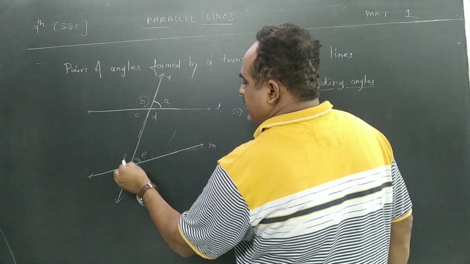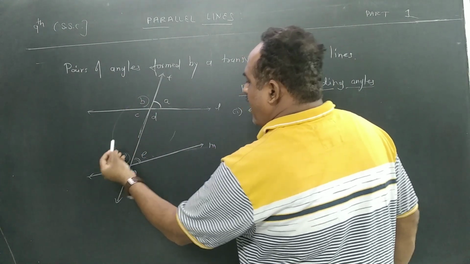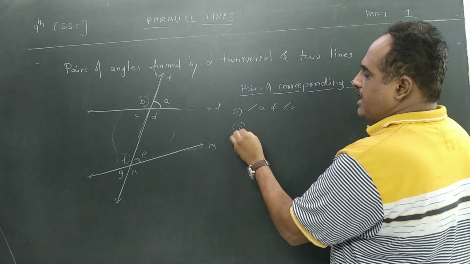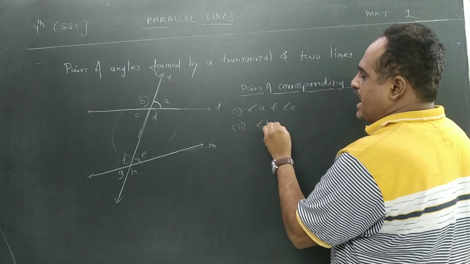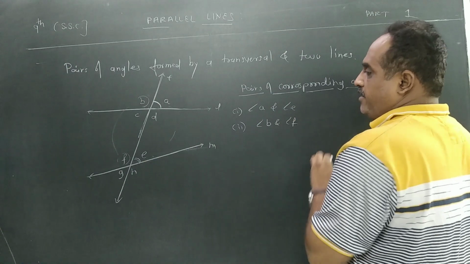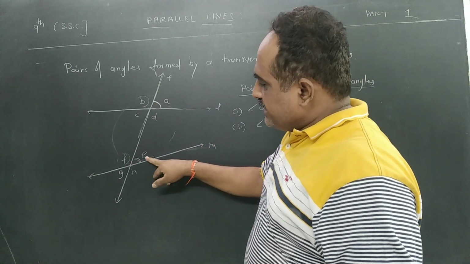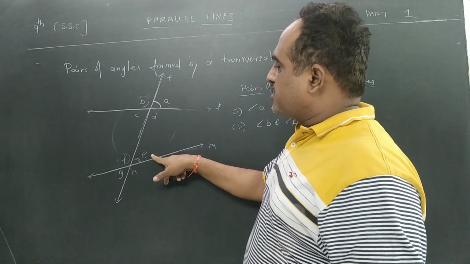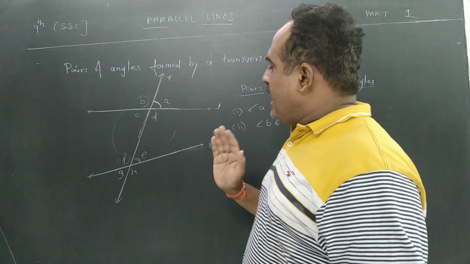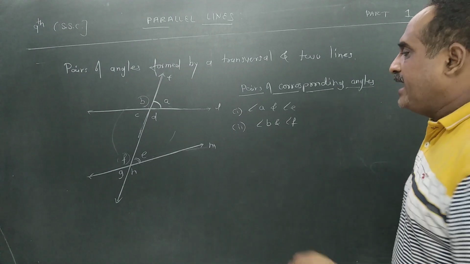Even B and F are there. They are also called angle B and angle F. See, I understood this. A has its match E, so these two will be called corresponding. Who is with B? F. They will be called corresponding angles.